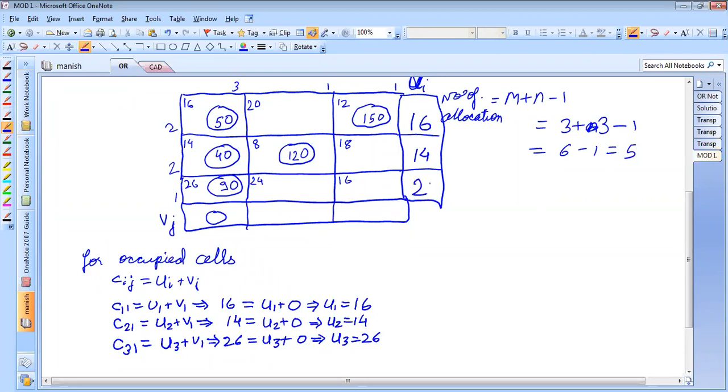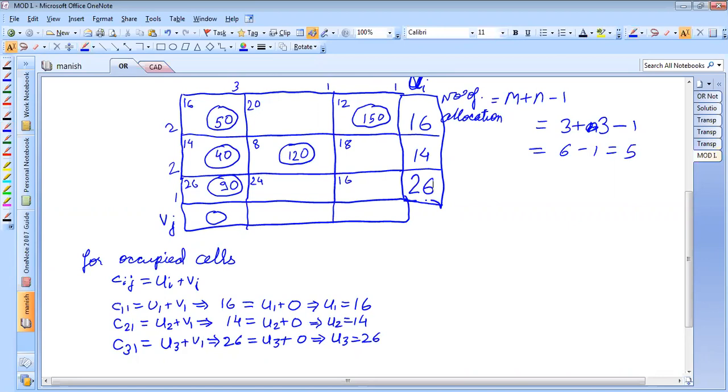So I can write 26 here. Any doubts up to this point? Sir, do these calculations need to be shown in the exam? Yes, you have to write all these calculations, all these formulas, starting from the beginning. For every occupied cell, you have to write these formulas. So it will be 26, correct?